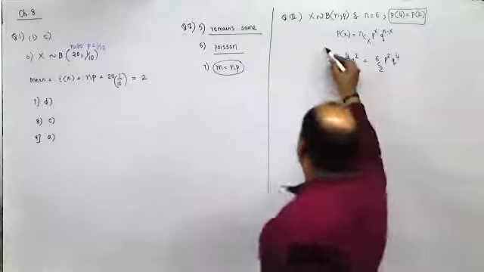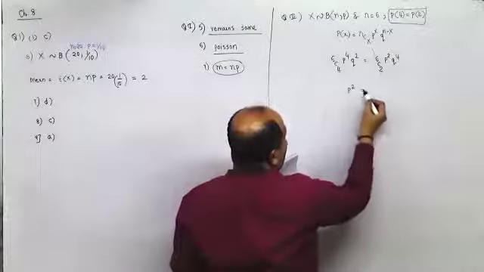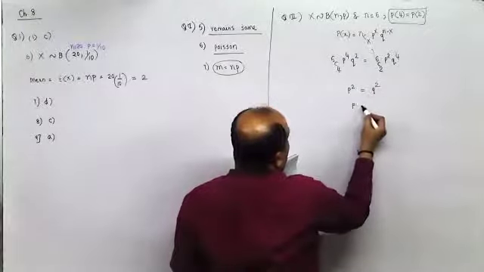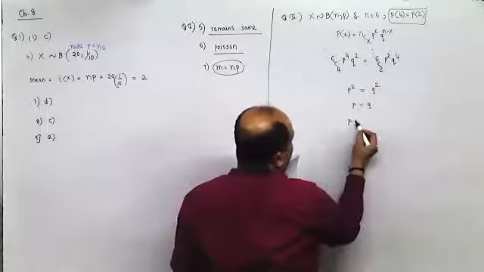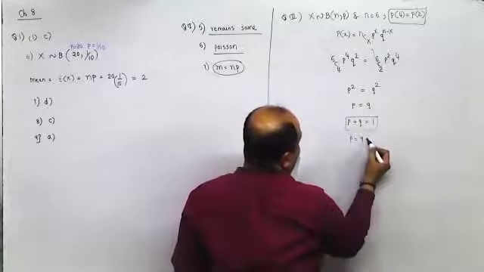Now 6C4 is the same as 6C2, so this and this get cancelled. P square gets cancelled over here, so P square equals Q square. So P equals Q, and we know that P plus Q is 1. Therefore P equals Q equals half.